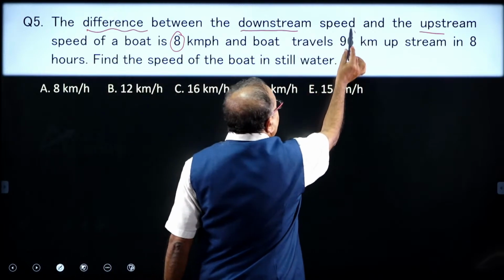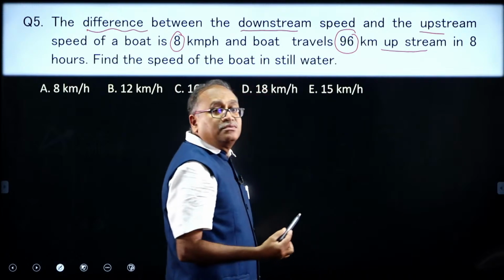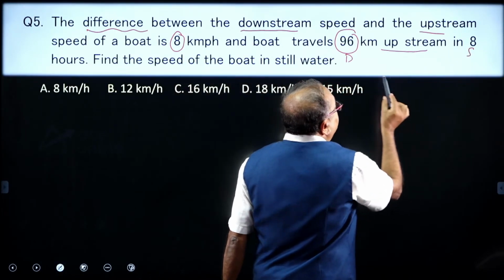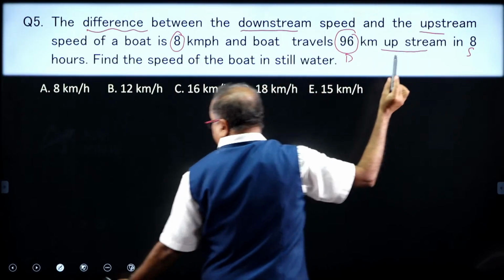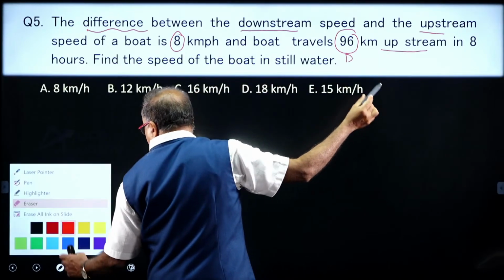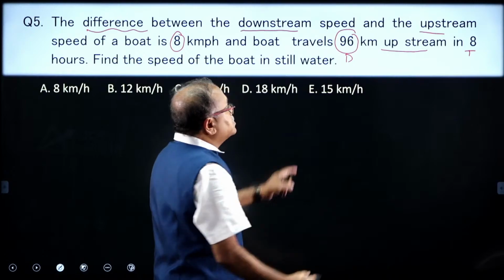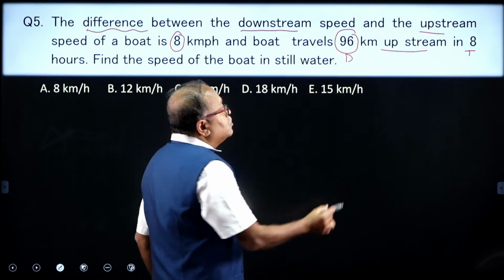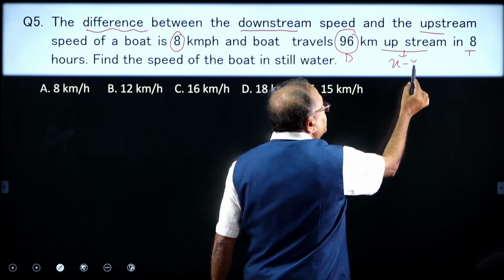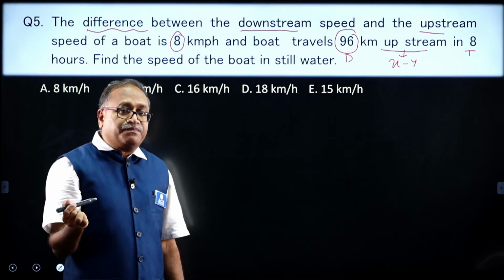The boat travels 96 kilometers upstream in 8 hours. So, I have the distance, and I have the time. When you have the time, the speed is distance divided by time, and that gives you the upstream speed. The upstream speed is nothing but x minus y, where x is the speed of the boat and y is the speed of the stream.